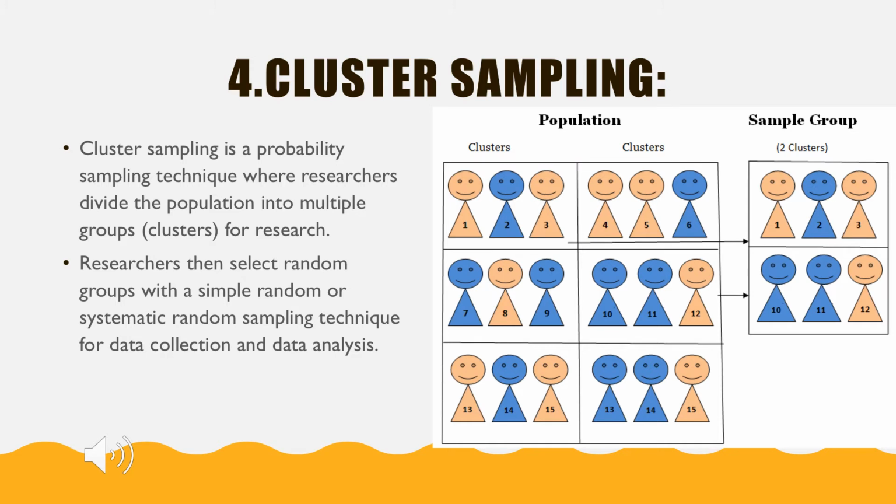For example, we are going to do research in a village. We divide the village into various clusters: the 4 corners of the village as 4 clusters and the middle part of the village as 1 cluster. So we have 5 clusters. From all these 5 clusters we choose any 2 clusters completely for our study. So that is called cluster sampling. In the example I have given, the test population is divided into 6 clusters. From these 6 clusters, any 2 clusters are completely selected for the sampling, for the study.